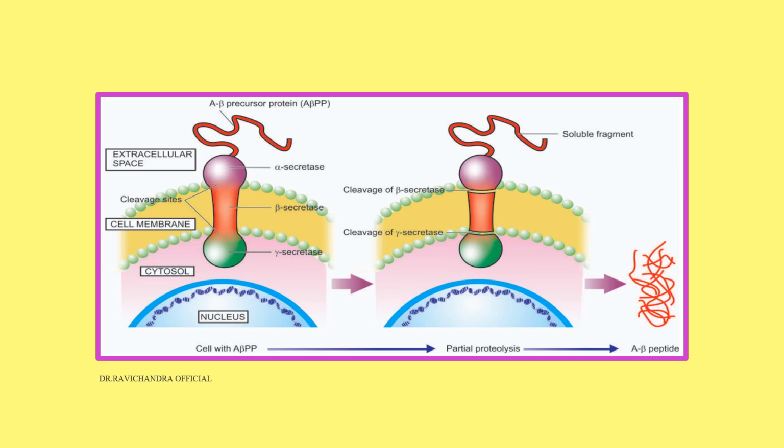Alpha secretase will break at the alpha part, beta secretase will help in cleavage at the beta part, and gamma secretase will help in breakage at the gamma region. The cell with A beta protein will undergo partial proteolysis and results in formation of A beta peptide.